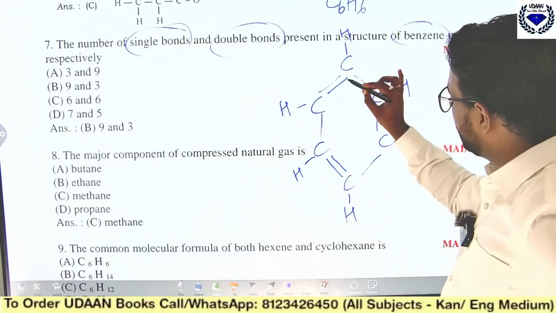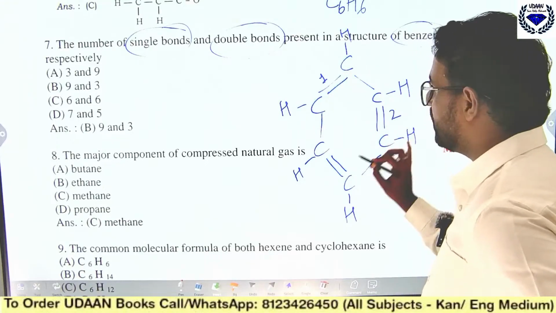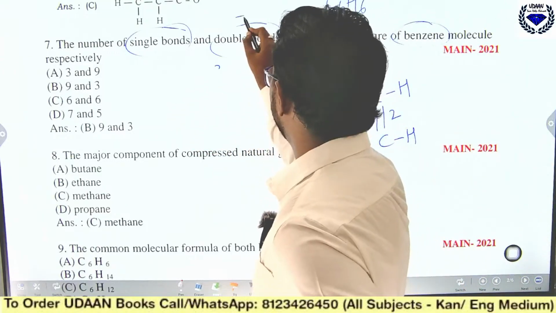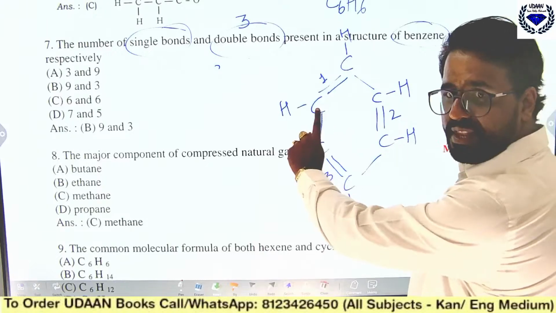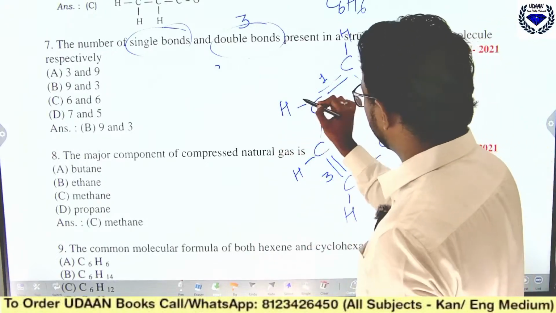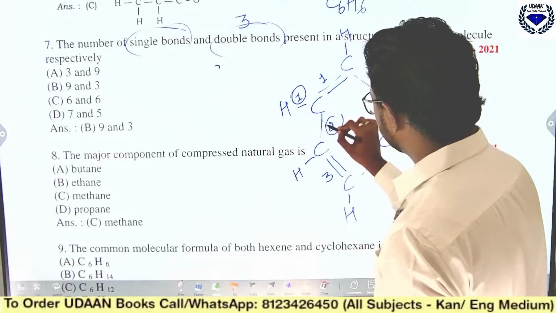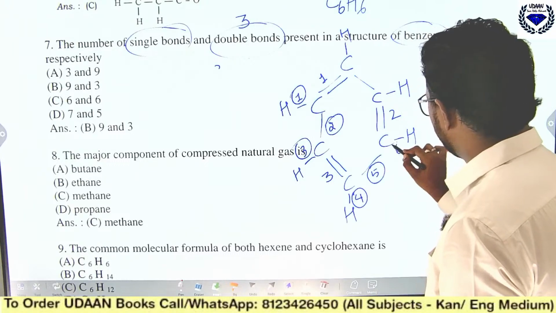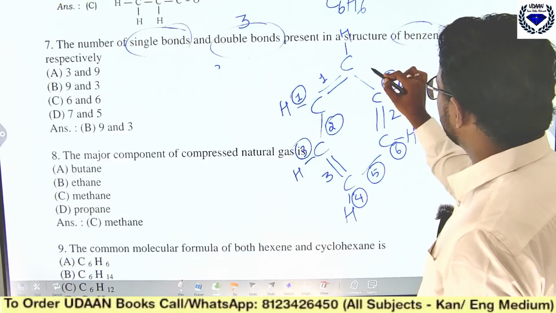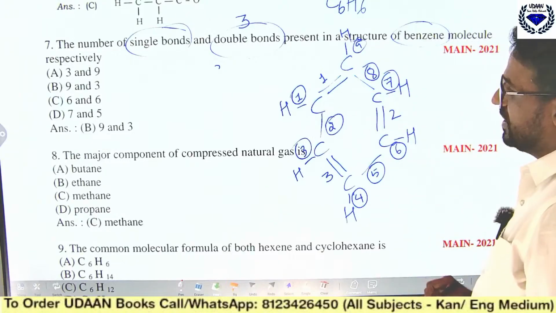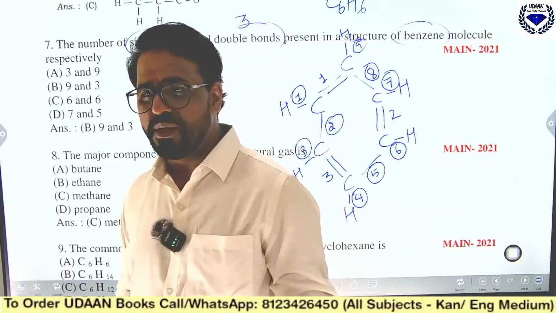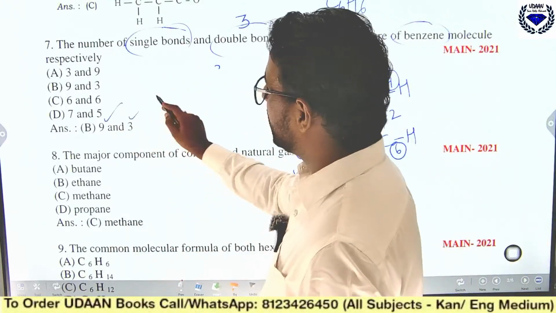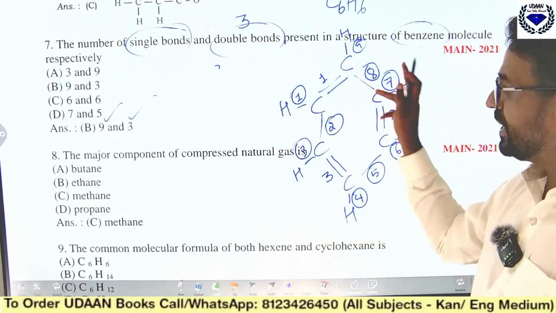Just see carefully. This is one double bond, this is the second double bond, and this is the third double bond. So double bonds are three. Now see the single bonds. I'll write the numbers so that you get to know. This is one, the second single bond, the third, the fourth, the fifth, the sixth, the seventh, the eighth, and the ninth. There are a total of 9 single bonds and 3 double bonds. I hope you got the clarity related to single and double bonds.